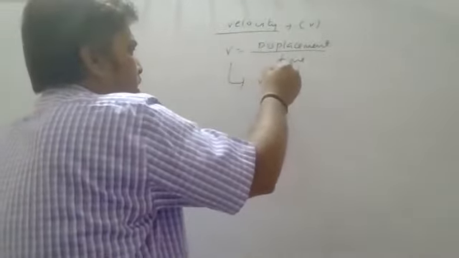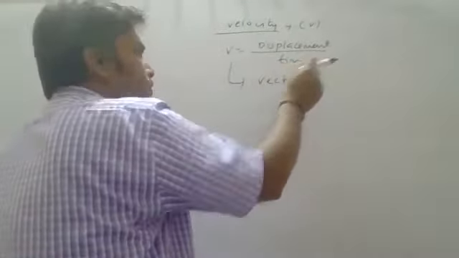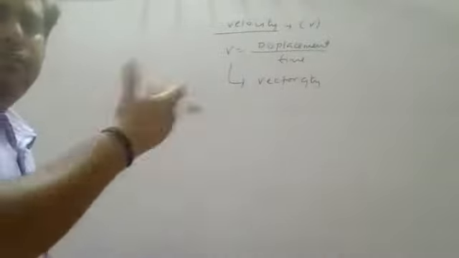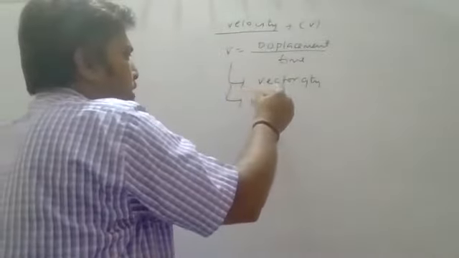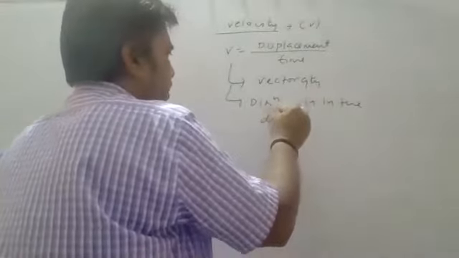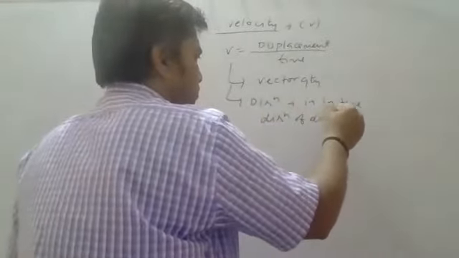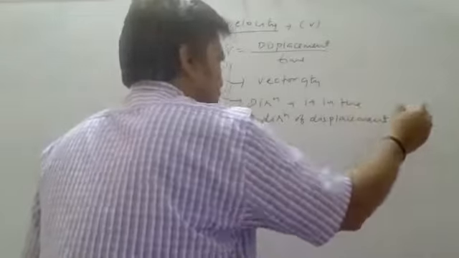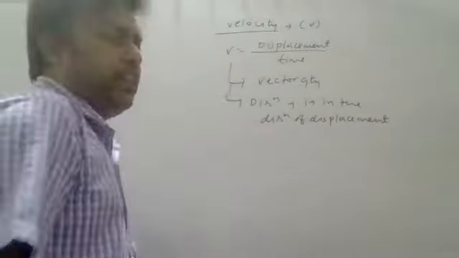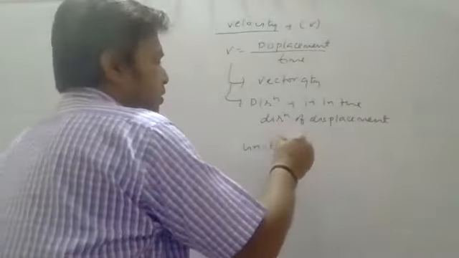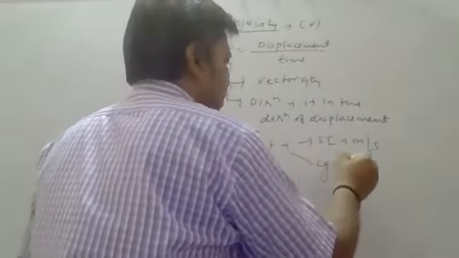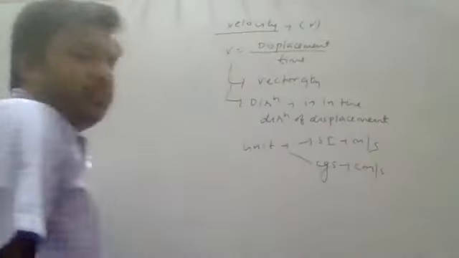Definitely velocity is a vector quantity. If it is a vector quantity, it has direction as well as magnitude. Magnitude is calculated here. And what is the direction? Direction is in the direction of displacement. That is the direction of velocity here. If I am talking about units, in the SI system it will be meter per second, and in the CGS system its unit will be centimeter per second.